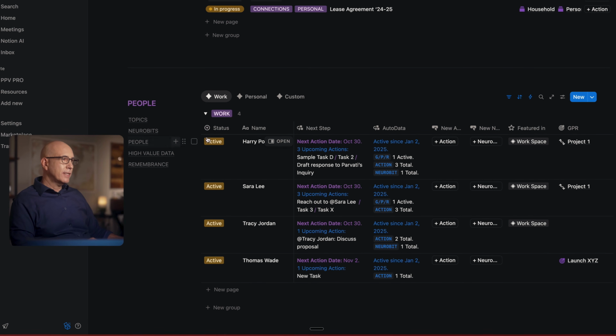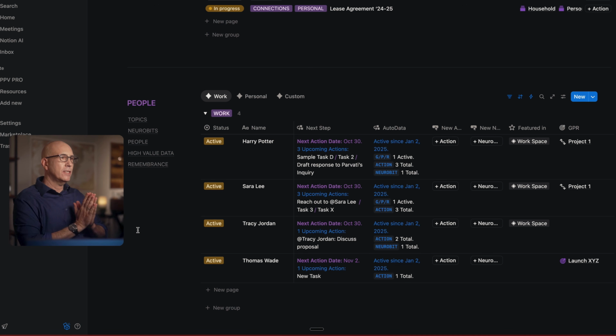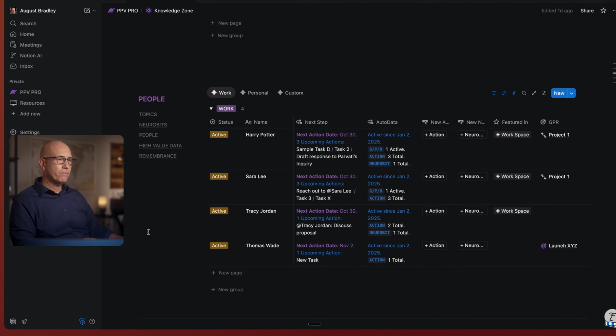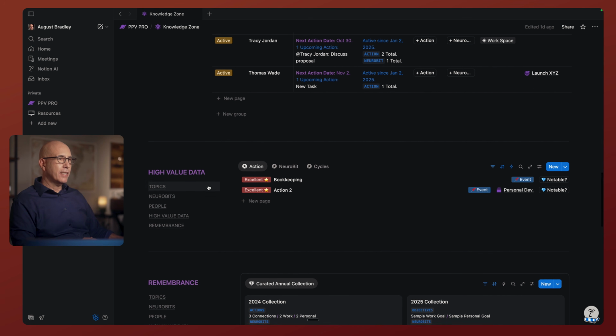Here we have a people database. So we have a lot of information resurfacing automatically, so you can see it at a glance, but of course you can go in and have a beautiful dashboard with all the information across the system relevant to this person and your history of interactions with them. Down here, again, we're resurfacing high-value data.